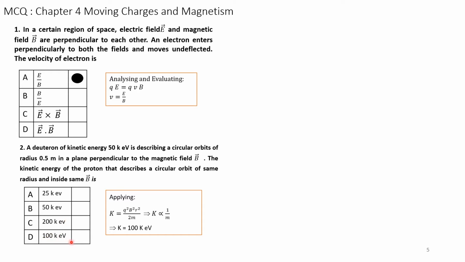Now we know, apply the formula K equals q squared B squared r squared divided by 2m. Therefore, from this formula, all the others are given and constant. So, K is proportional to 1 over m. Therefore, K is equal to 100 keV. So, the correct answer is 100 keV. Let us mark the correct answer as D.